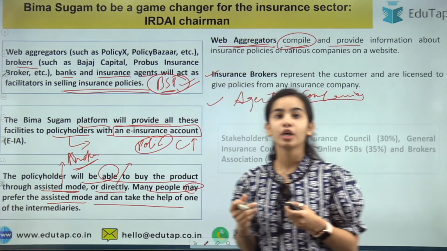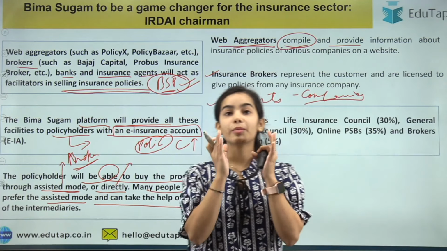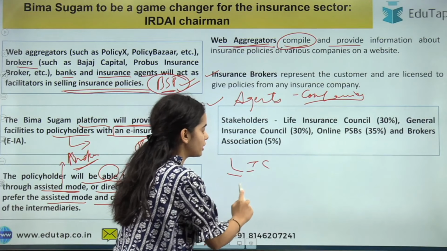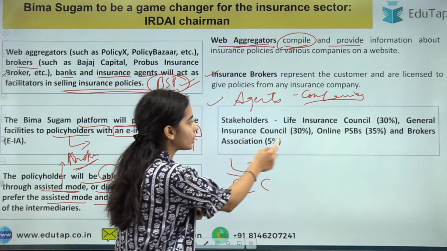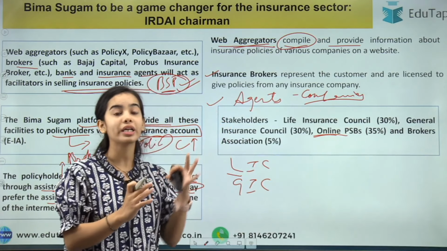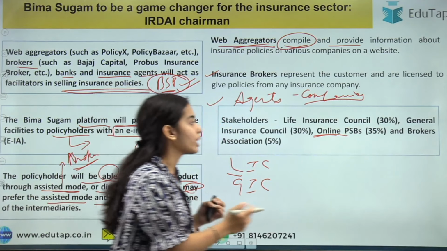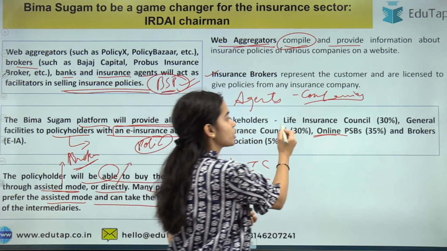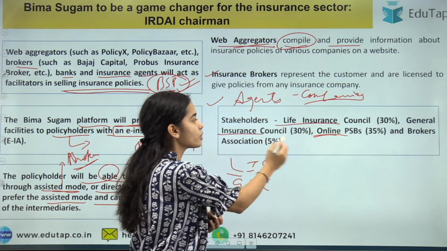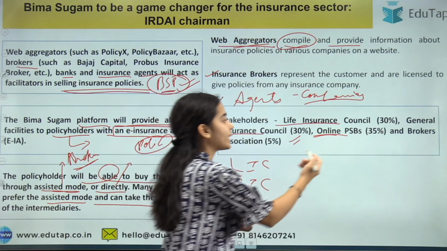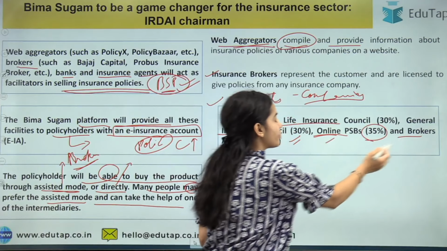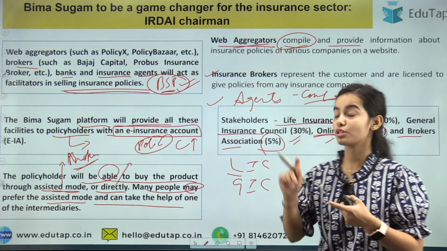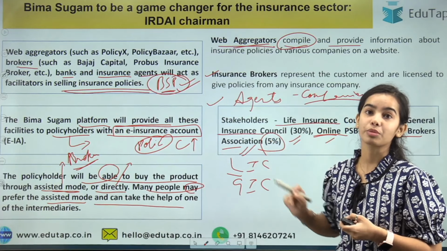So stakeholders, now in the Bima Sugam portal, who will be the stakeholders? So the Life Insurance Council, the General Insurance Council, the online PSB, which has a major role in building the Bima Sugam portal, and the brokers. So this is the stakeholding. The Life Insurance Council and the General Insurance Council will have 30% each. The online PSB will have 35% and the Brokers Association will have 5%. So these are the stakeholders. Remember the stakeholders also, a question can directly come from this also.